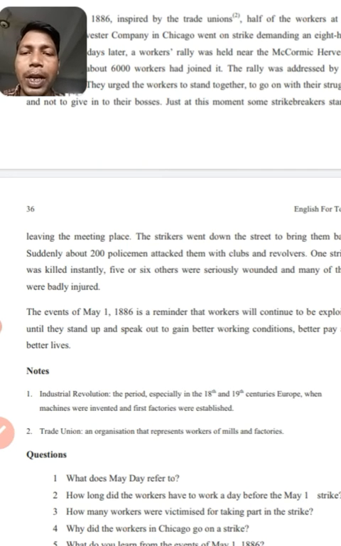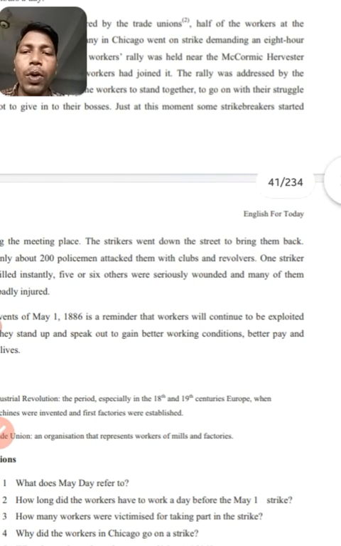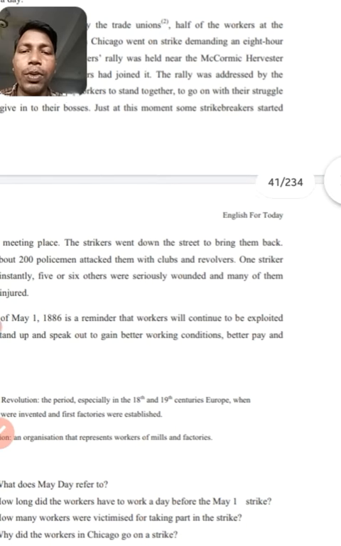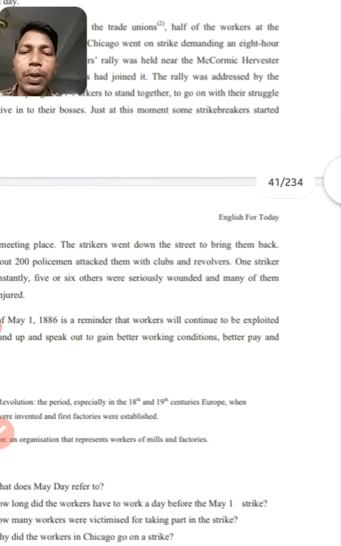Suddenly, about 200 policemen attacked them with clubs and revolvers. The students, suddenly, means all of a sudden, 200 policemen attacked them. Means the police attacked them, saying, why are you doing this protest? Why are you going on a strike? You should not do this. And they attacked with the clubs. Clubs means sticks, and revolvers, you know what revolvers are, means pistols.